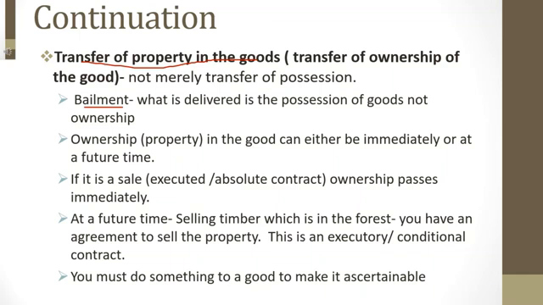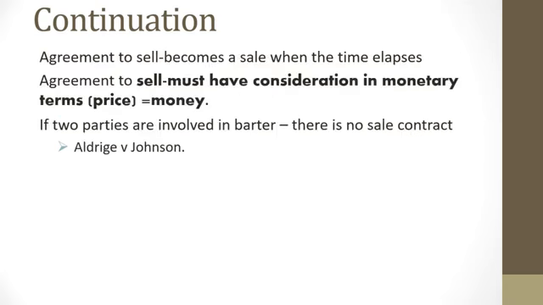The other example here in terms of a future transfer of ownership, we have a scenario where maybe person A is selling timber to person B. Remember, this timber may not exist. It may be somewhere in a forest, and person A will have to first harvest it. So person A has to first fulfill certain conditions for this contract again to transfer ownership to person B. So number one could be harvesting the timber and then delivering it to person B's premises, and then upon there they're going to of course now transfer ownership of that timber. This will become clearer to you in the next few slides.